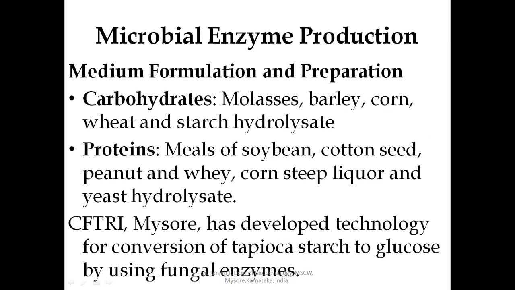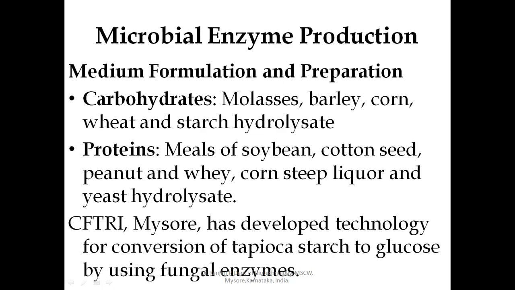Once the suitable microorganism is obtained, its enzyme producing ability is optimized by improving the strains and formulating the culture medium. So here they'll be changing the pH and other physical factors like temperature. So that will be improving the characteristics of the microorganism. The strains of the microorganisms are developed by using mutagens.